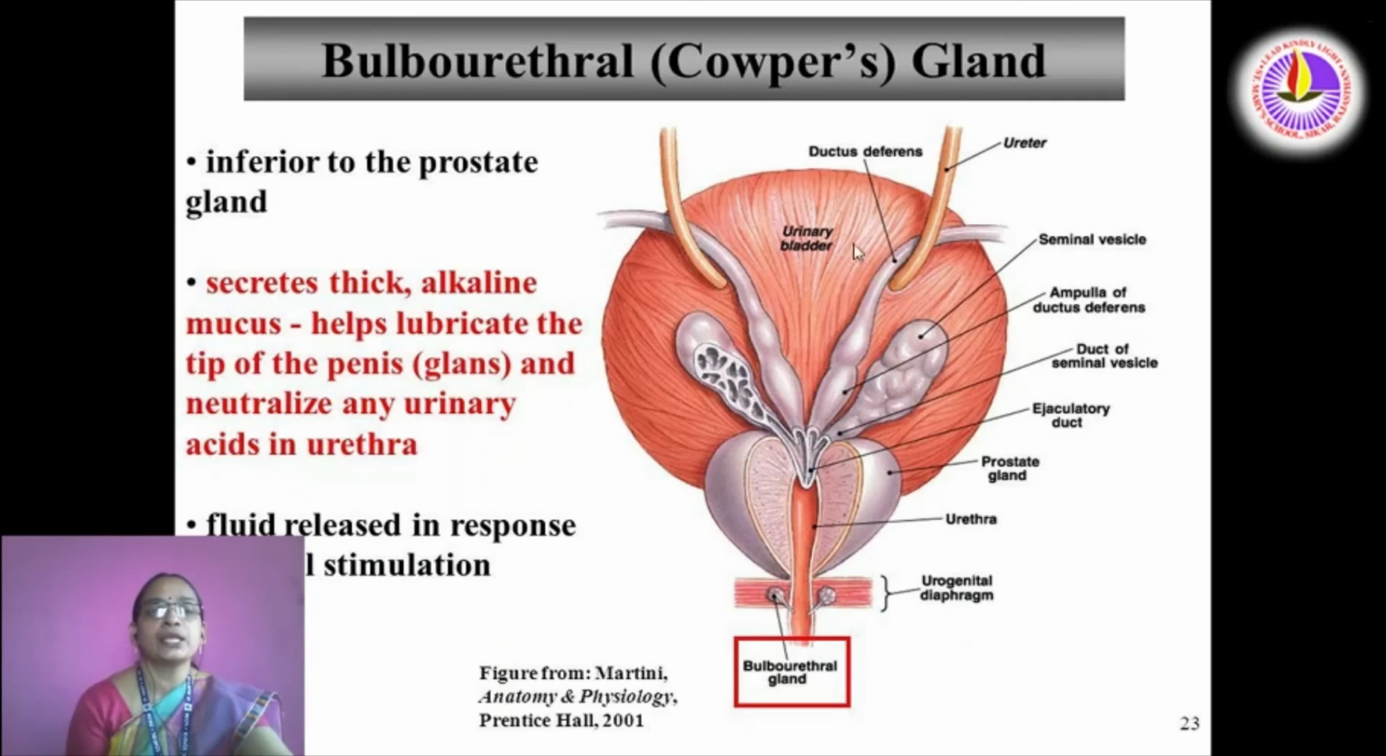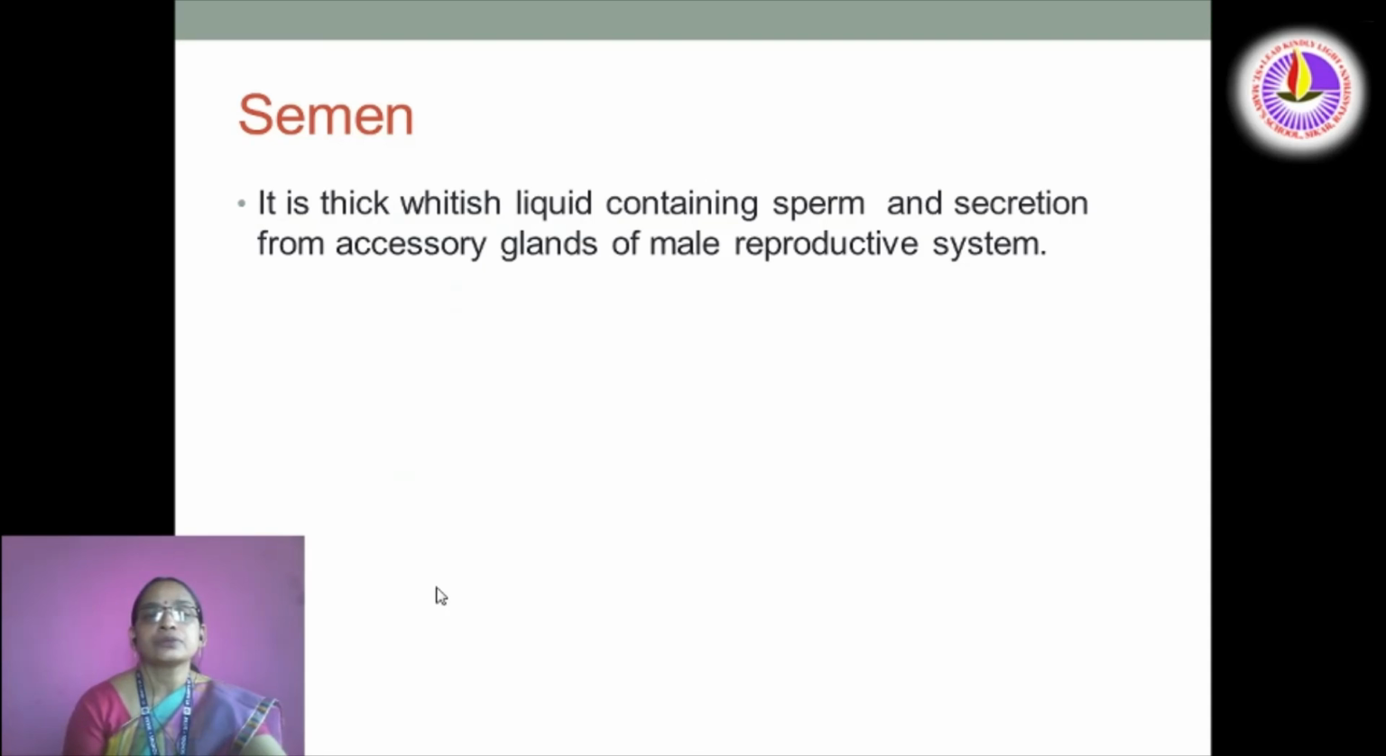Bulbourethral or Cowper's gland. The specialty of this Cowper's gland is that it is inferior to the prostate gland. It secretes thick alkaline mucus that helps lubricate the tip of the penis and neutralize any urinary acids in the urethra. Fluid is released in response to sexual stimulation. Semen. It is a thick whitish liquid containing sperm and secretions from accessory glands of the male reproductive system.